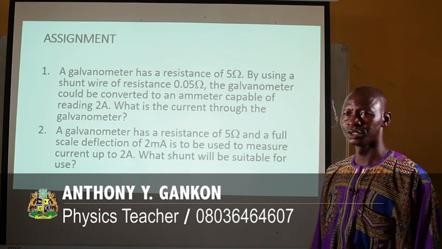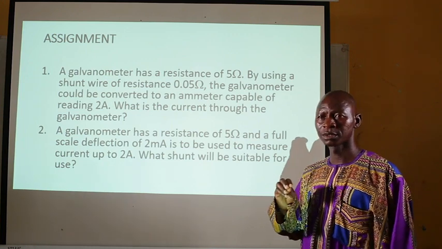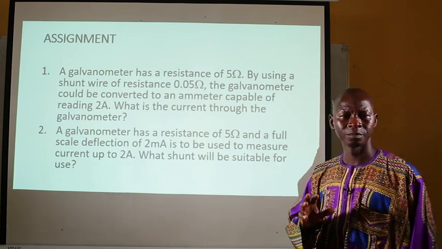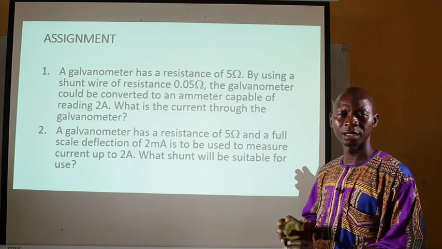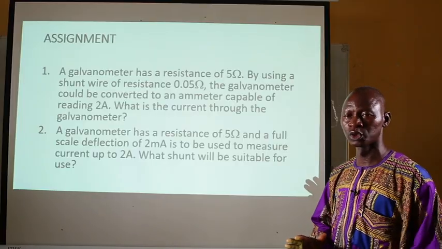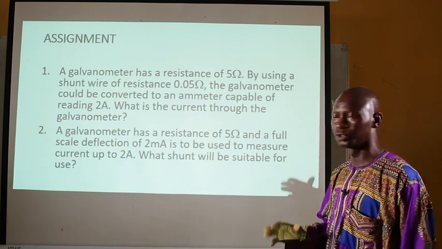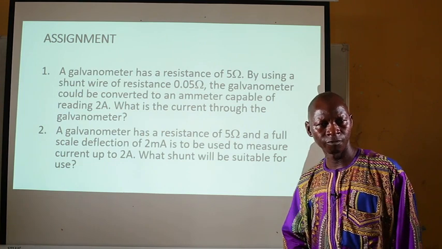I'm here to present to you the assignment based on the topic conversion of galvanometer into ammeter. My colleagues have earlier done justice to the topic, and both of them have put everything into a good perspective for you to follow.